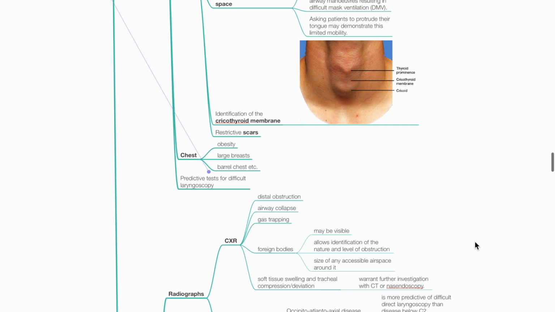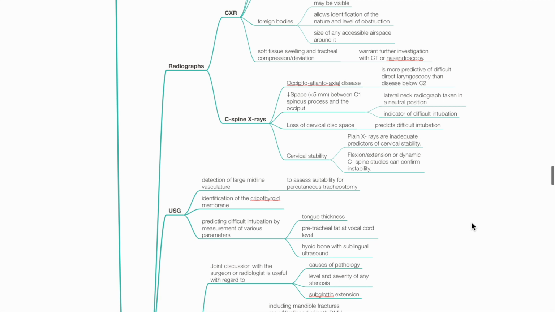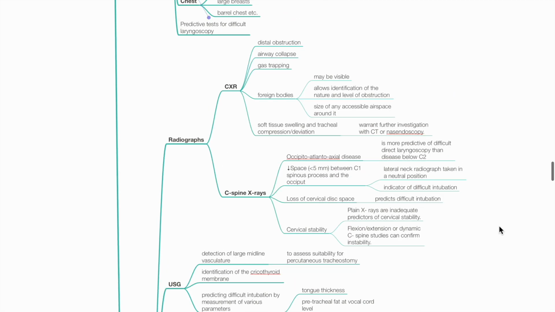Assess the chest for predictors of difficult airway such as obesity, large breasts or barrel chest. Perform predictive tests for difficult laryngoscopy, which shall be discussed later. Imaging. Chest radiographs may demonstrate distal obstruction, airway collapse, gas trapping, foreign bodies, soft tissue swelling and tracheal compression or deviation.